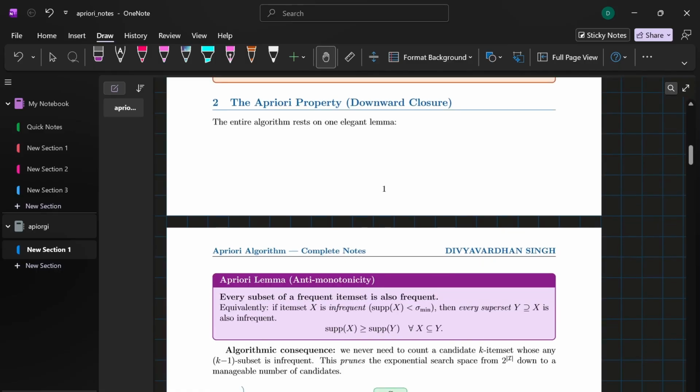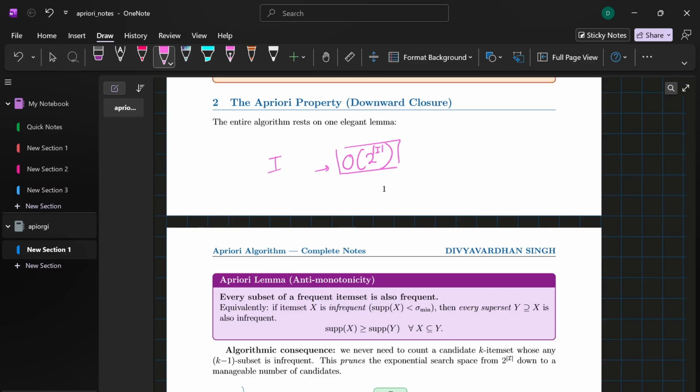So moving forward, we have a question: why do we need such a special algorithm? If you have a universe of items I with just a few items, you can calculate each and every combination very easily. But what if the items grow? As the items grow, the search space blows up exponentially, to big O of 2 raised to the power of the size of I.